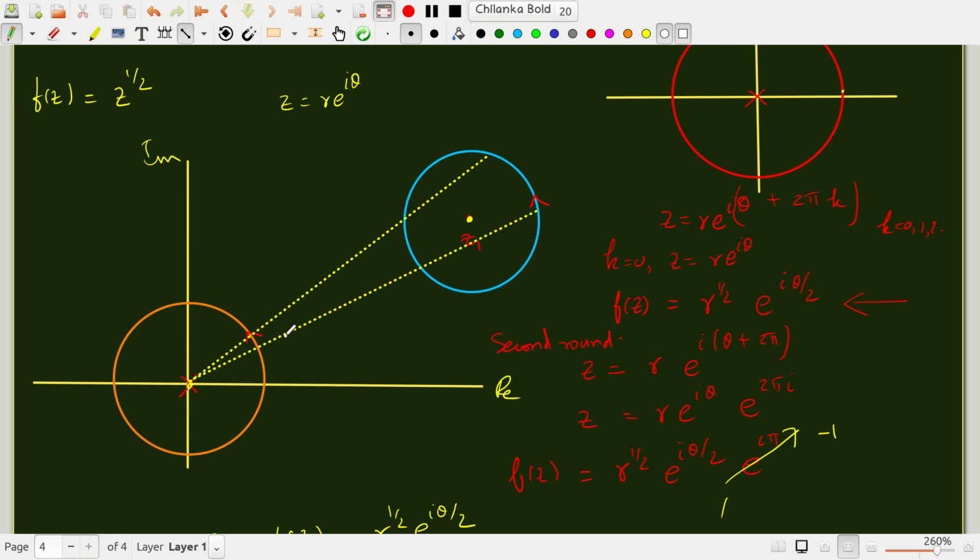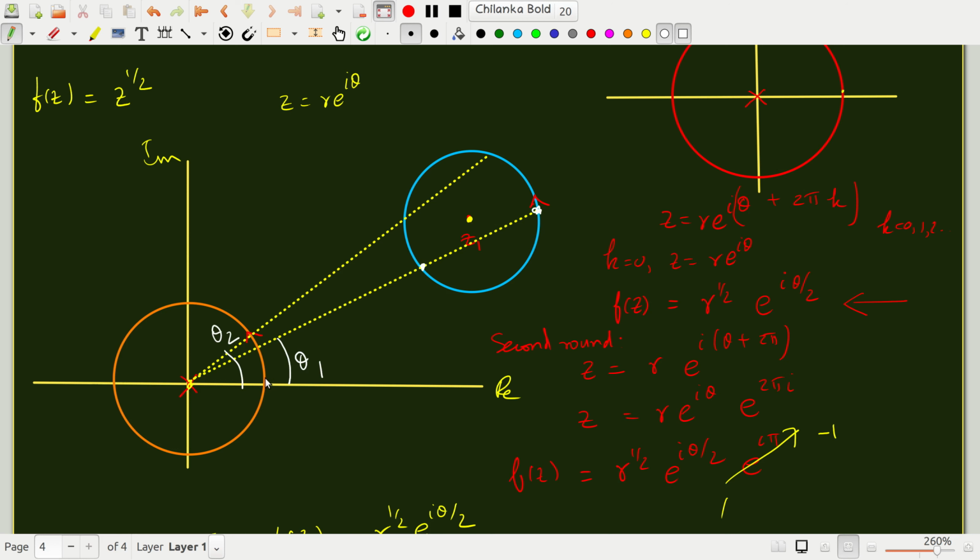So this is theta, let's say theta 1, and let's say the upper angle is theta 2. Remember that this is theta 1, same with this, right? When you go around, you're not going around and making an angle of 2 pi.